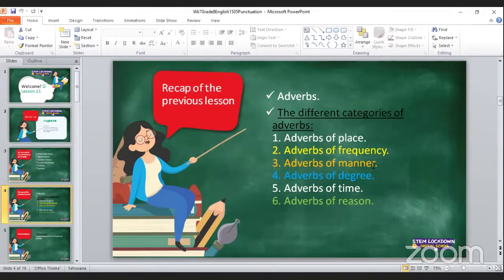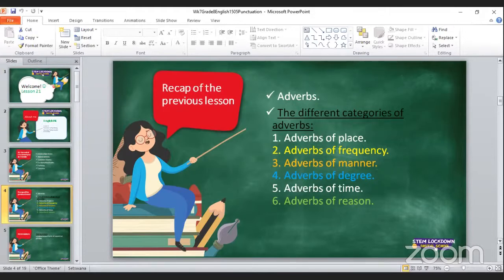The adverbs of degree tell us to what extent something happens. The adverbs of time tell us when something happens. And the adverbs of reason tell us why something happens. So this is what yesterday's lesson was all about.